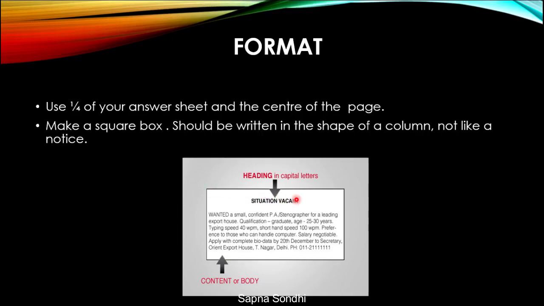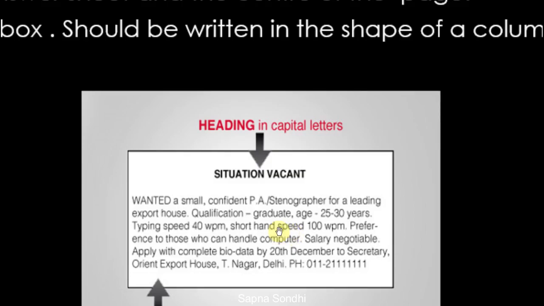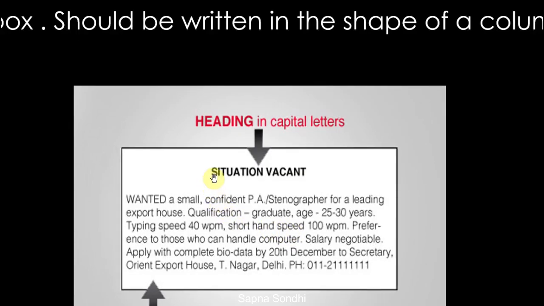So this is the kind of box I am talking about, and in the box you have to write the advertisement in the form of phrases. I'm just zooming it out a bit. You first write the category, and that category has to be in capitals. Thereafter, you leave space. You leave one line. When I say space, it is about the answer sheet. So you leave one line.